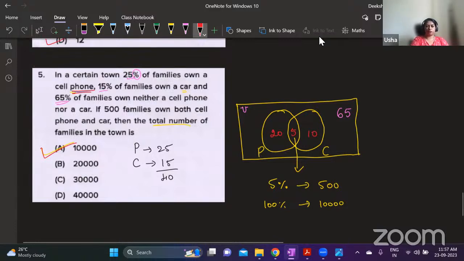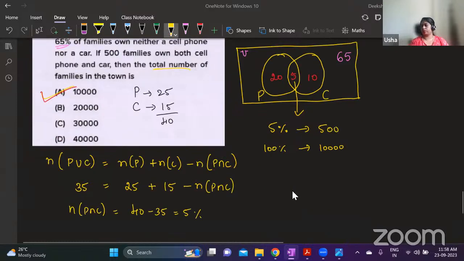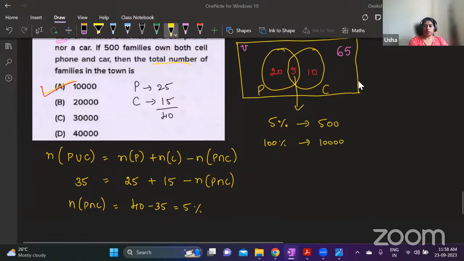Hope this is clear. This is how you solve if you are using formula without diagram. Again, here what you're finding is this part. Once you find this part, we know that 500 families own both phone and car, right? So this 5% is this 500. So we will be able to find out what is the 100%.